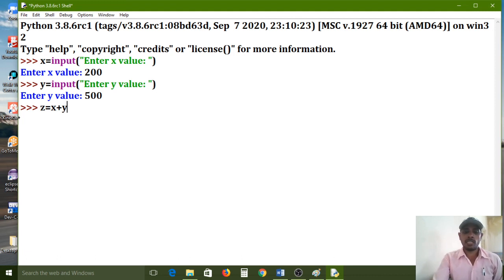Now I am pressing enter. All of you carefully observe. I am printing the z value. 200, 500. Is that the right answer? Is that the right output? No. Because 200 plus 500, the result is 700. Why is it showing this here? Because the input function internally collects the input in string format.